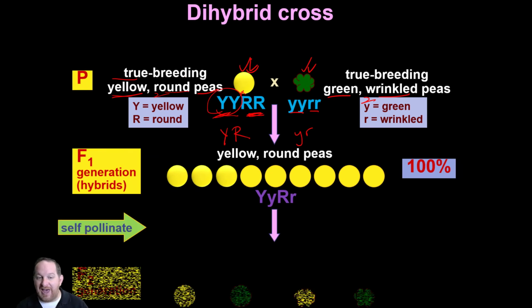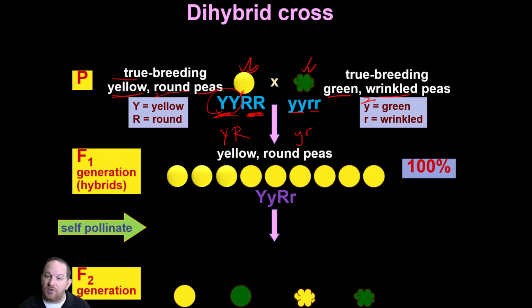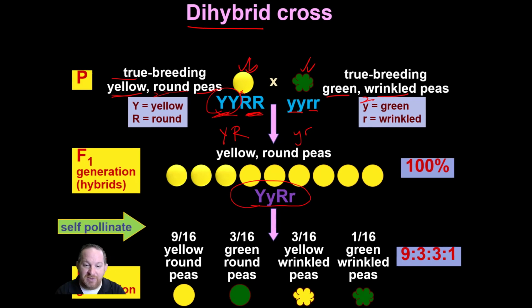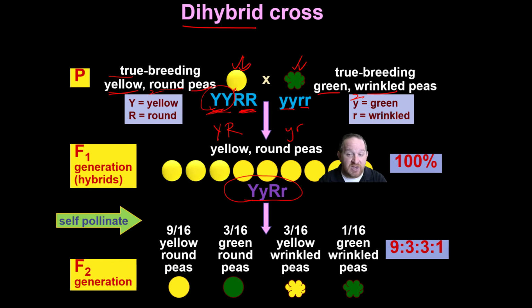Now, what if we allow those to self-pollinate? Well, we get a really interesting case. When we have a dihybrid cross from true breeding parents, and then the F1 generation is heterozygous for both traits, we get this interesting 9:3:3:1 ratio, where 9 of them will be yellow and round, 3 of them will be green and round, 3 will be yellow and wrinkled, 1 out of the 16 will be green and wrinkled. So this is what we get.